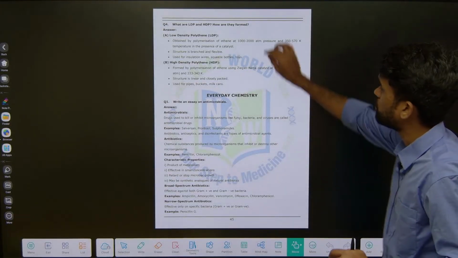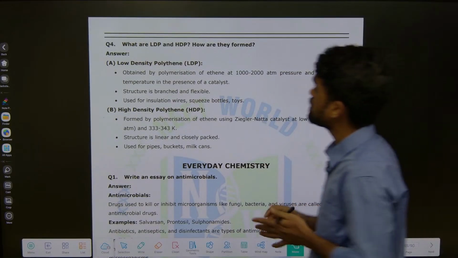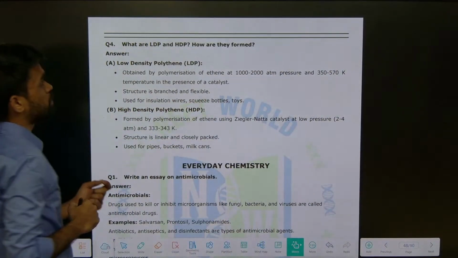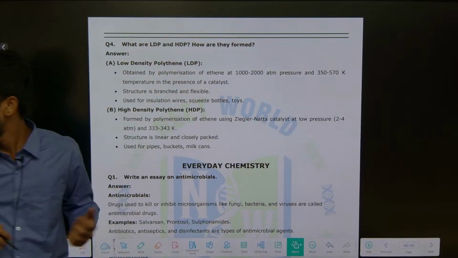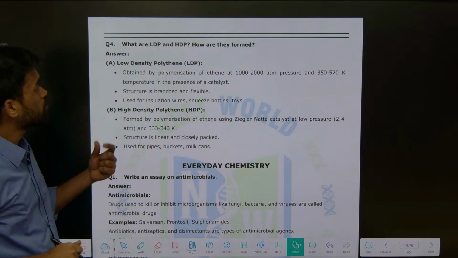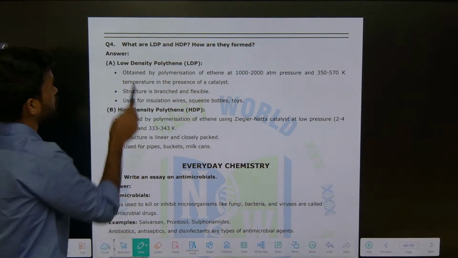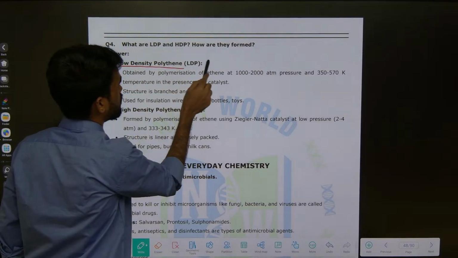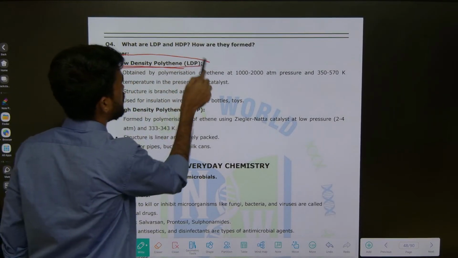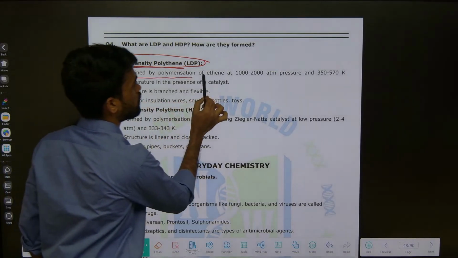The next one, we have one last question from polymer chemistry. The question says, what are LDP and HDP? How are they formed? Very easy, look here. LDP means low density polymer. It is obtained by polymerization of ethene.